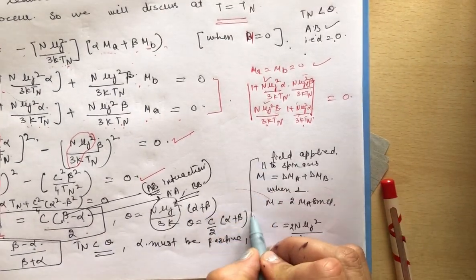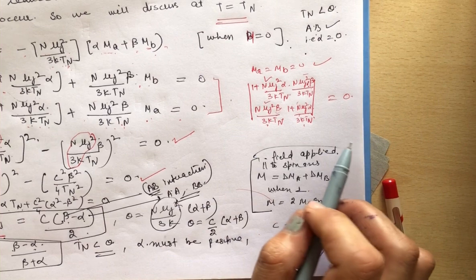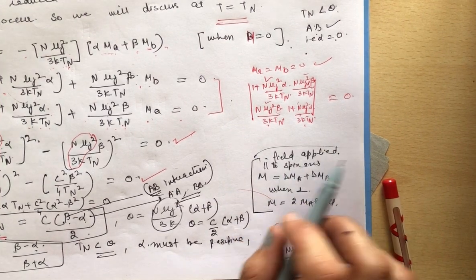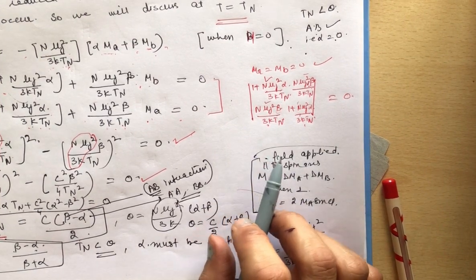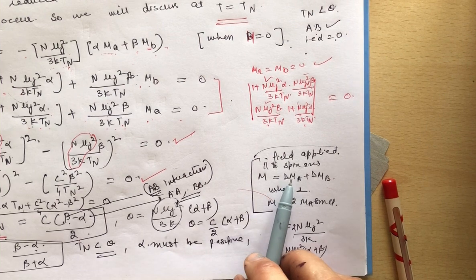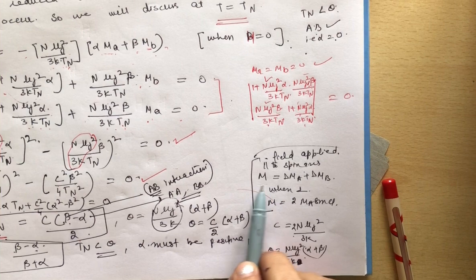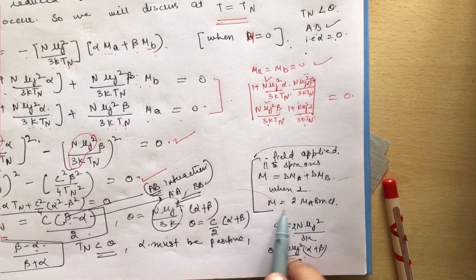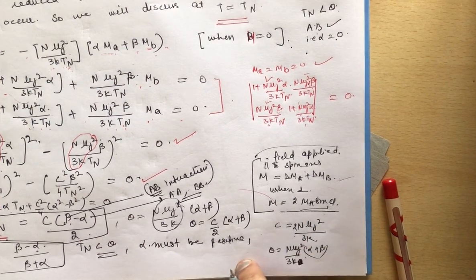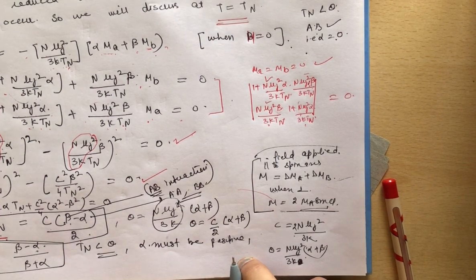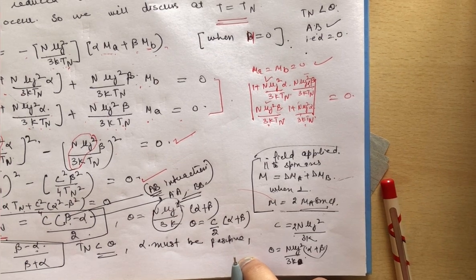This is a very detailed study, so we will not go into the detail of this, because for BSc students this is enough. When the field is applied parallel to the spin axis, then M is equal to this, and when perpendicular, then M is equal to this. Not going into the detail, clear, the calculations are very complicated.